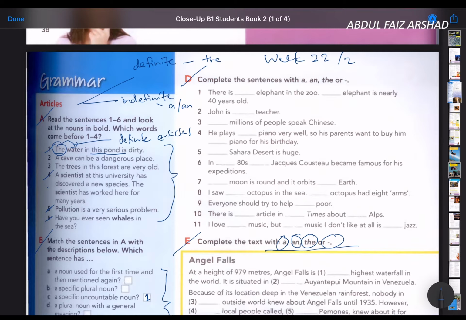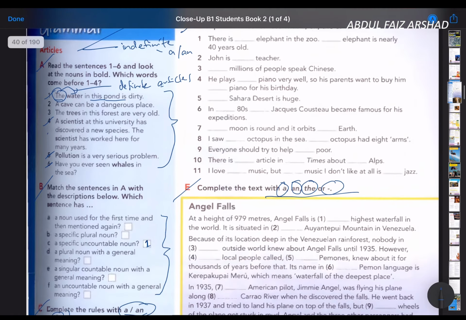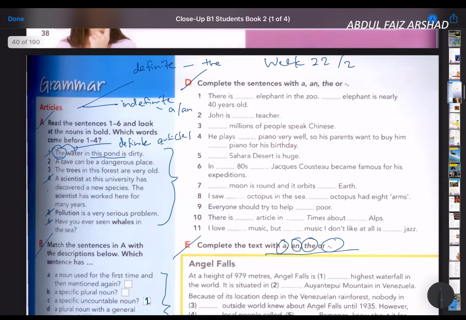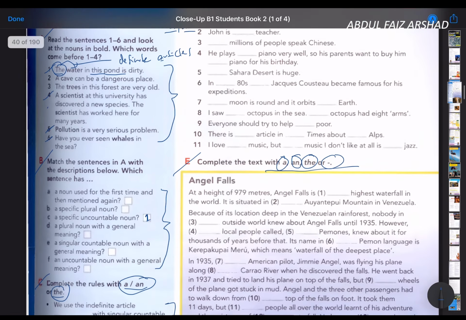So let's discuss the answers on articles. Okay, let's look at B. We look at A first. Definite articles and indefinite articles. I think you guys should know. I already mentioned it above here, where the definite article is "the", while the indefinite article is "a" and "an". So let's look at B.